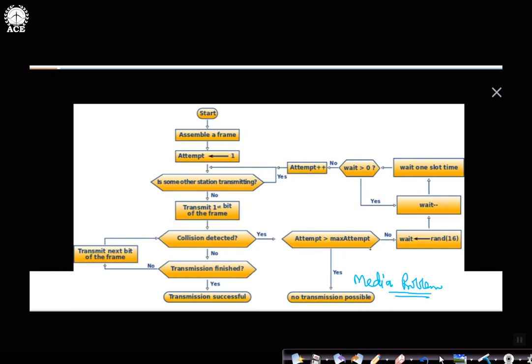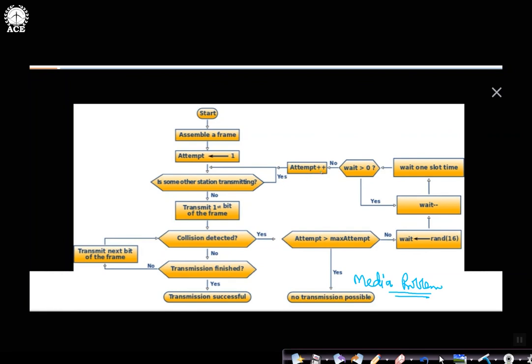Otherwise, if attempt is not the maximum attempt, we generate a 16-bit random number, so the maximum value is 2 power 16. That's why we say exponential back-off algorithm. So the waiting time is initialized to a 16-bit random number. Then we decrement the wait by 1, which means we are waiting for 1 slot time. If wait is greater than 0, yes, the first slot is waited, again decrement and continue until it becomes 0. That means we have waited that random amount of time. Suppose this was 64, so 64, 63, 62, until it becomes 0, we have waited that much time. And then we go for the next attempt.